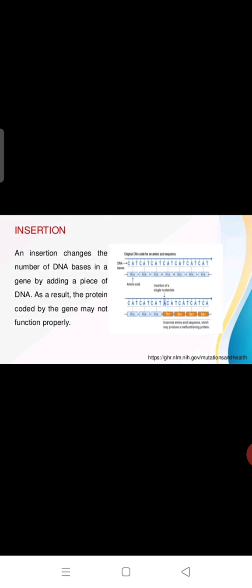So insertion means what? An insertion changes the number of DNA bases in a gene by adding a piece of DNA. Okay. A small piece of DNA will be added, that we call the insertion. As a result, the protein coded by the gene may not function properly. If the insertion takes place, the added amino acids will not work properly. Okay. So we call it abnormal.